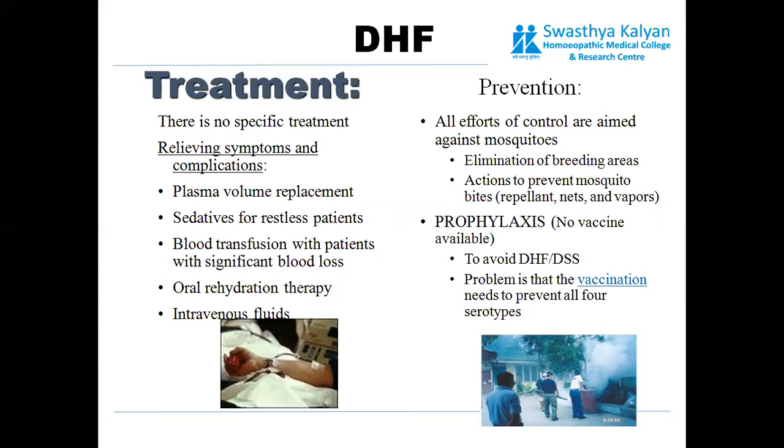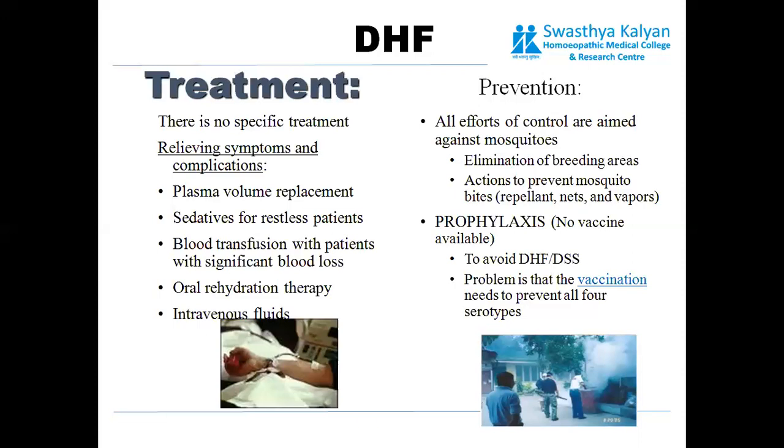Now about the prevention. All efforts of control are aimed against the mosquitoes because if mosquitoes are not there, it won't be transmitted to humans. So elimination of mosquitoes is done the same way as it was done for the malaria parasite, because the catchment areas or the places where they breed have to be avoided.